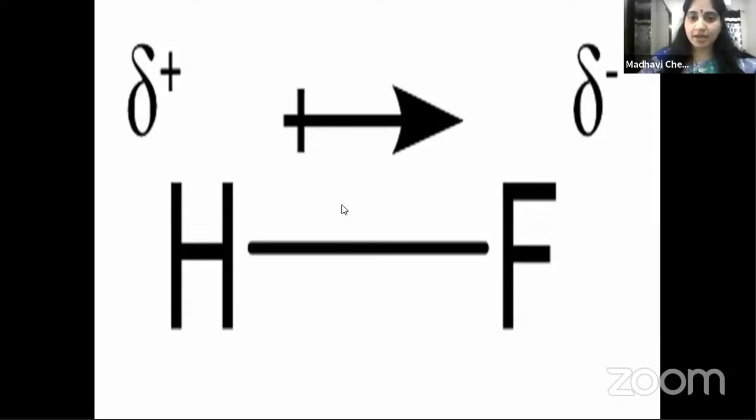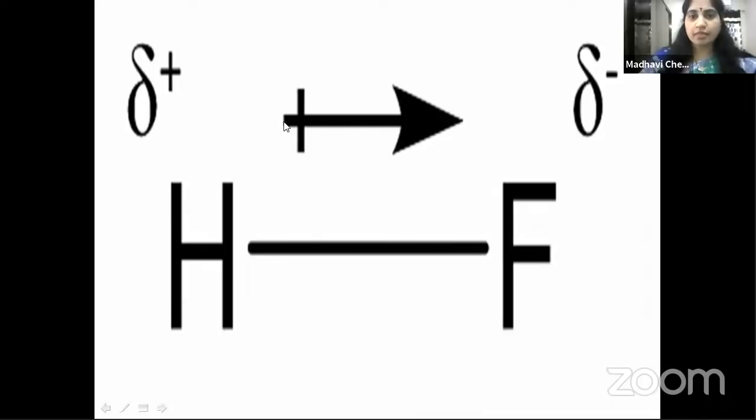So though it is a covalent compound, it has partial ionic nature. Why? Because fluorine is a highly electronegative element in the periodic table, so it will attract the bond pair of electrons towards it. Not completely, the pair of electrons just moves a little bit towards fluorine. So fluorine will get a partial negative charge, delta minus, children. A complete negative charge would mean minus 1, but this is a partial one. The pair of electrons is not completely shifted towards fluorine, just oriented towards it. That's why fluorine gets a partial negative charge and hydrogen gets a partial positive charge.